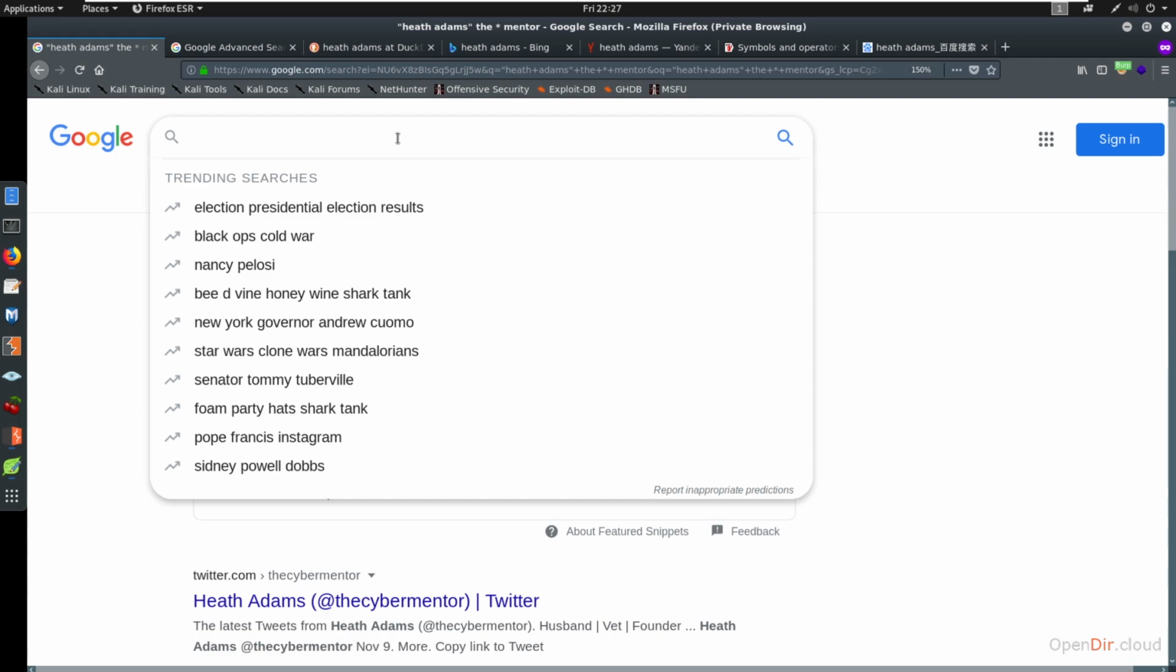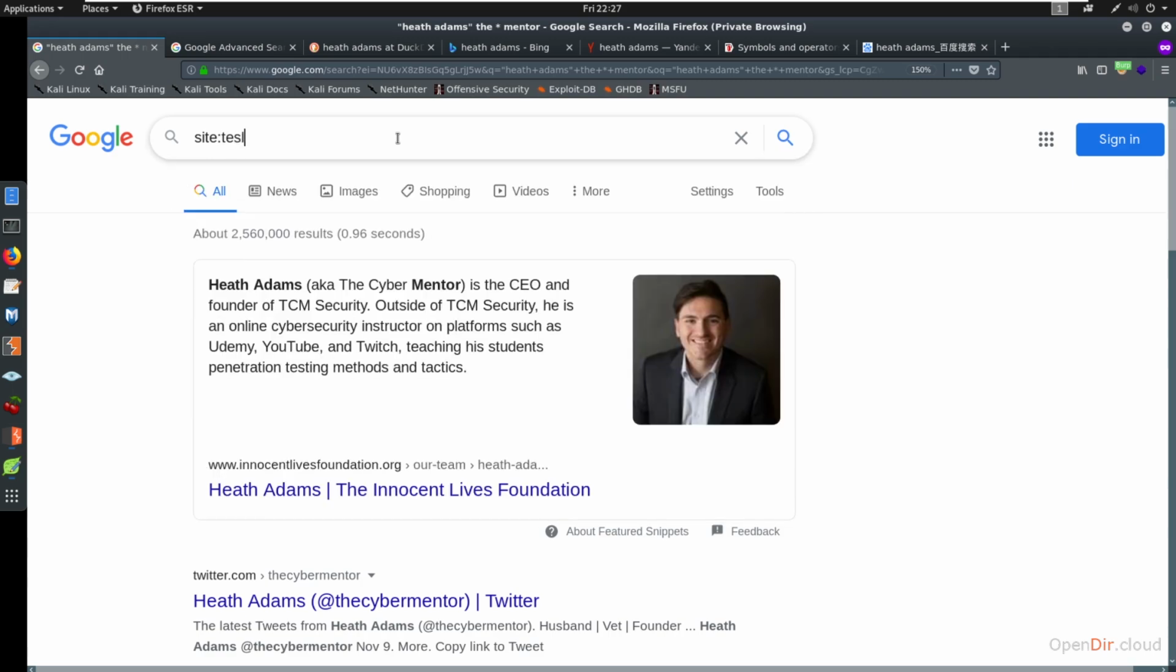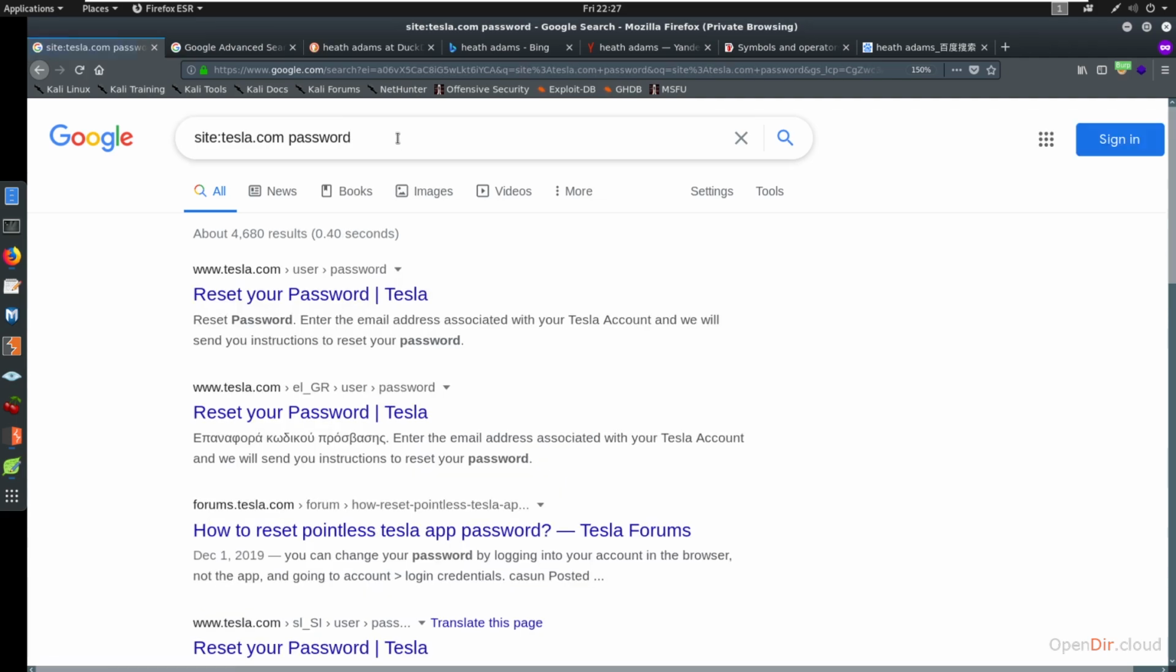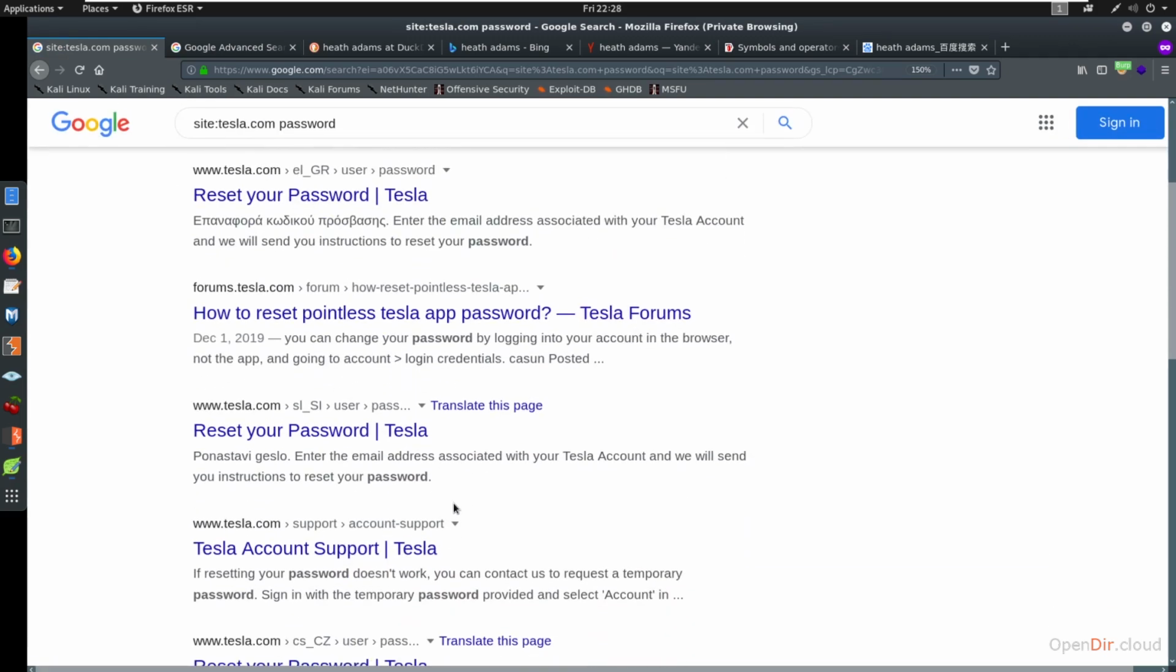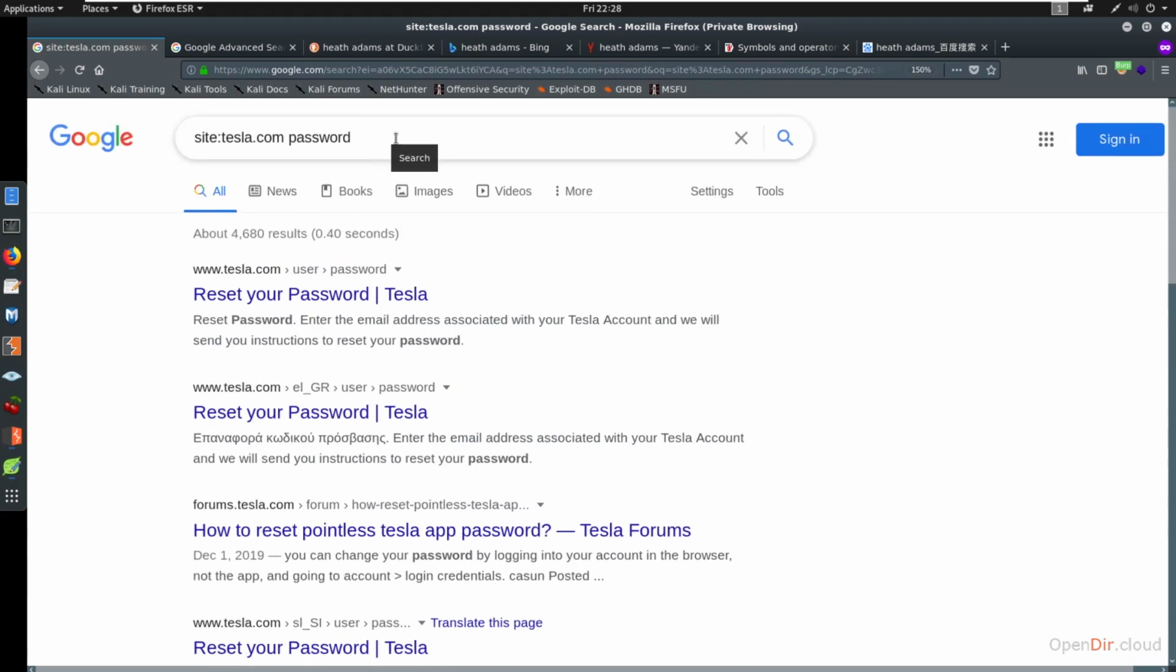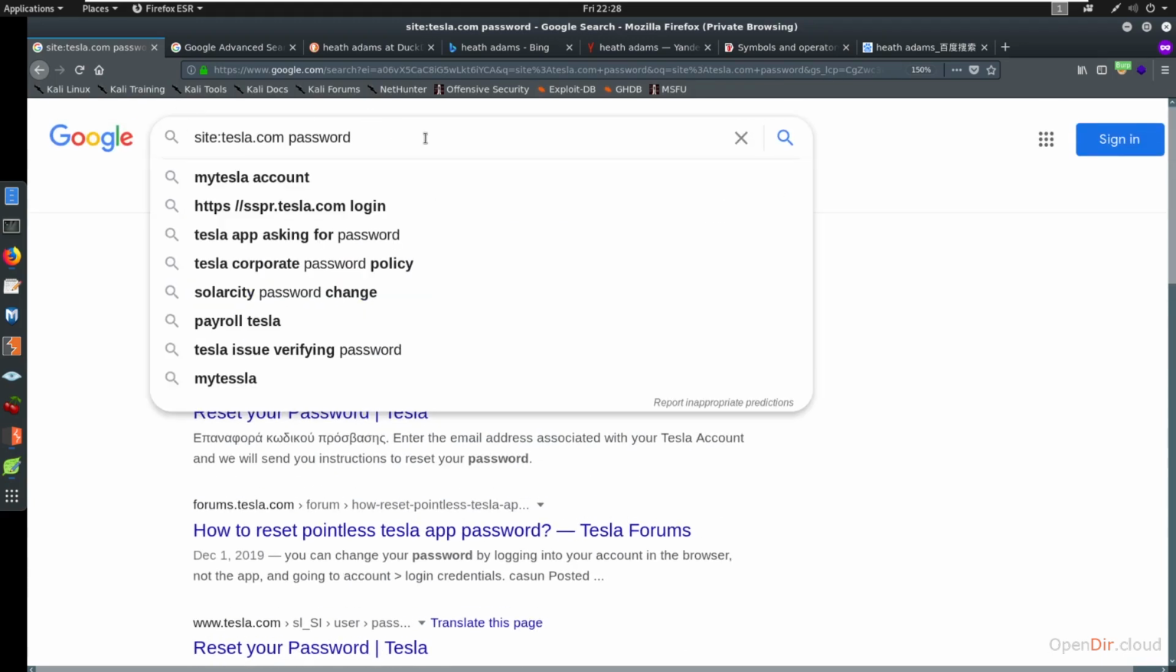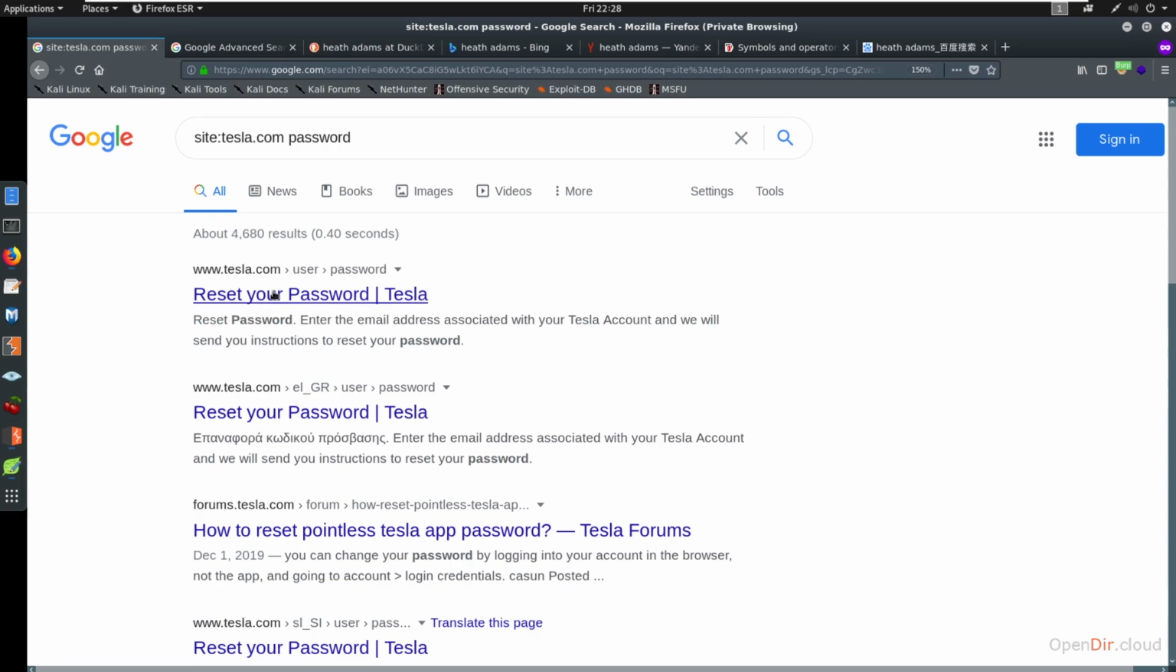So what we might do here is say we're looking at Tesla. So we know we want to look at site:tesla.com. And maybe we'll want to look for the word password. And that's going to bring up some. Okay, we get the reset your password. This is going to be perhaps not really great for us. We could probably improve this, right? Maybe we're not going to look for the word password in a regular website. Like we're not going to look for it here.